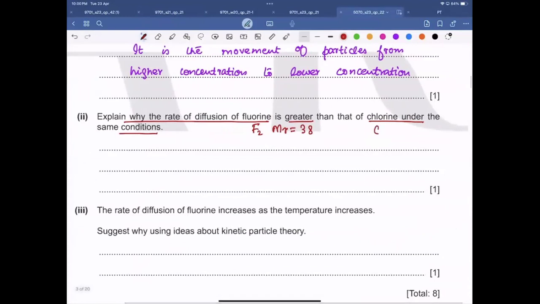And chlorine is Cl2 and its MR is 35.5 times 2, which means 71. So the relative molecular mass of fluorine is smaller or lower than the relative molecular mass of chlorine. Is this clear to all of you?